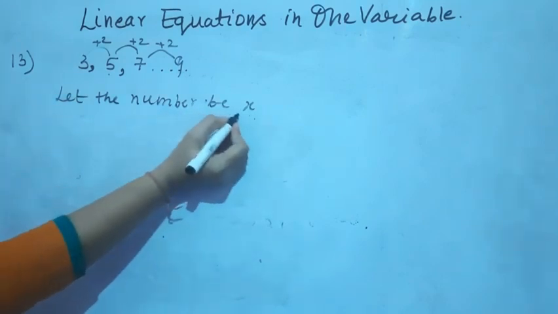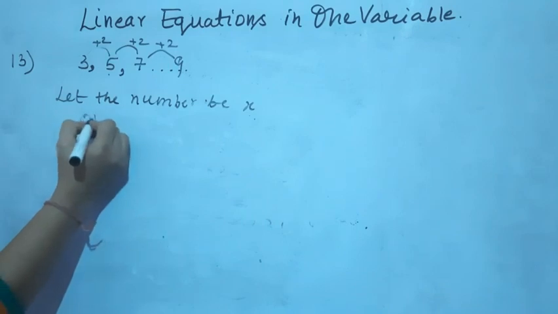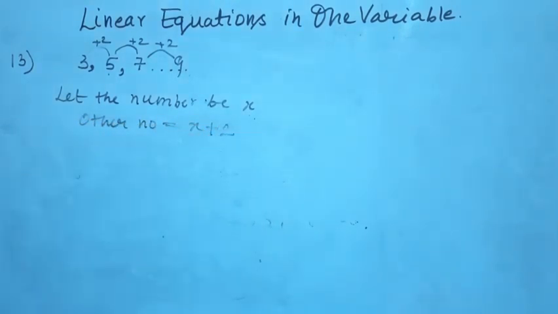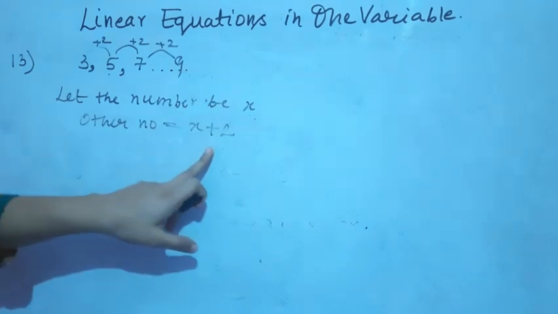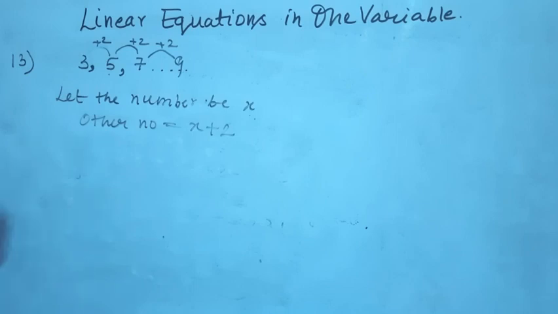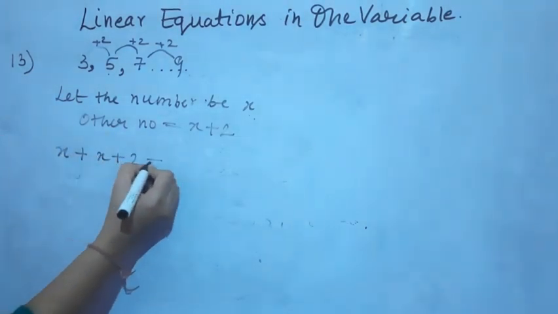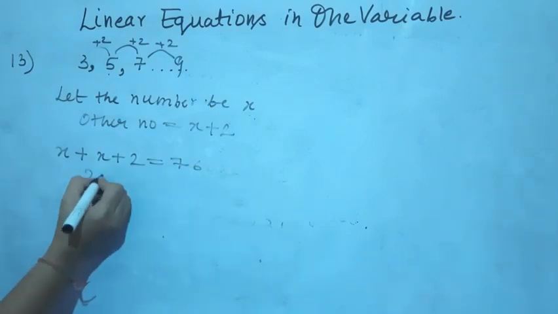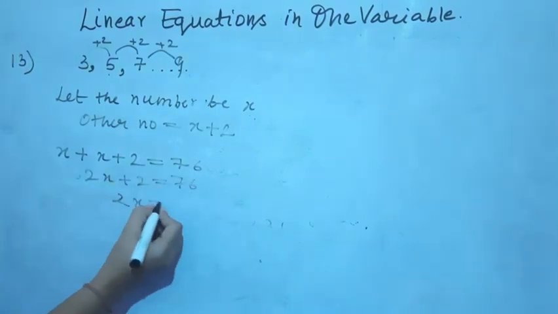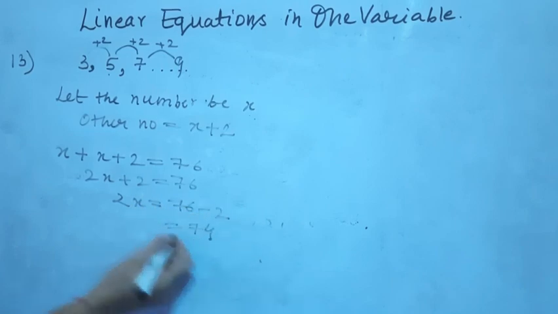So let the first number be x. तो दूसरा नंबर आपका क्या होगा? The other number is equal to x plus 2, because we are obtaining the next odd number by adding 2 to the first one. So these are the two numbers. We don't know what those numbers are. So x plus x plus 2 is equal to 76. 2x plus 2 is equal to 76. 2x is equal to 76 minus 2, that is 74.